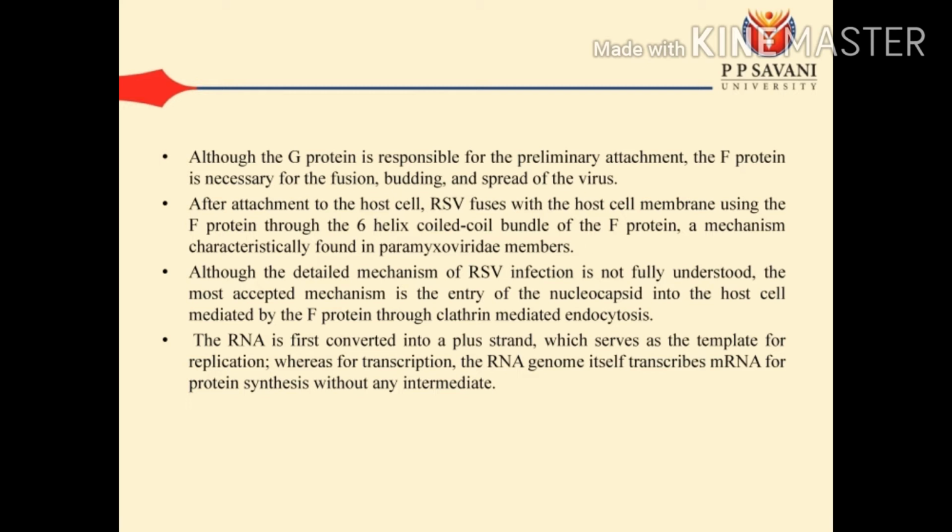The RNA is first converted into a plus strand, which serves as a template for replication, while transcription of the RNA genome yields mRNA for protein synthesis without any intermediate.